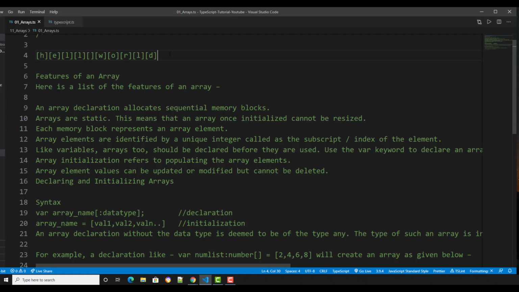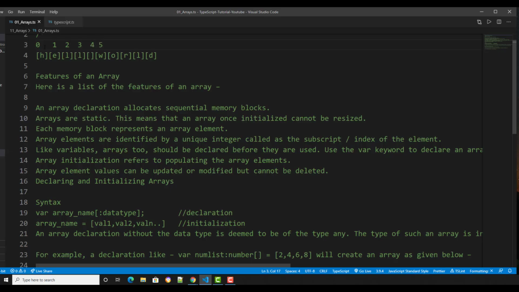Each memory block represents an array element. Array elements are identified by a unique integer called the subscript, or index, of an element. What's the meaning of this? Each box is represented by a number. How are you going to access it? These are 0, 1, 2, 3, 4, 5.